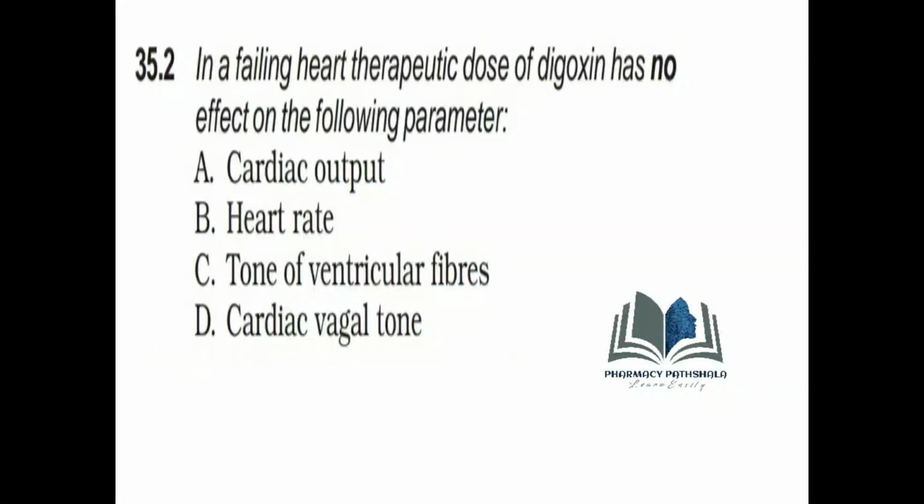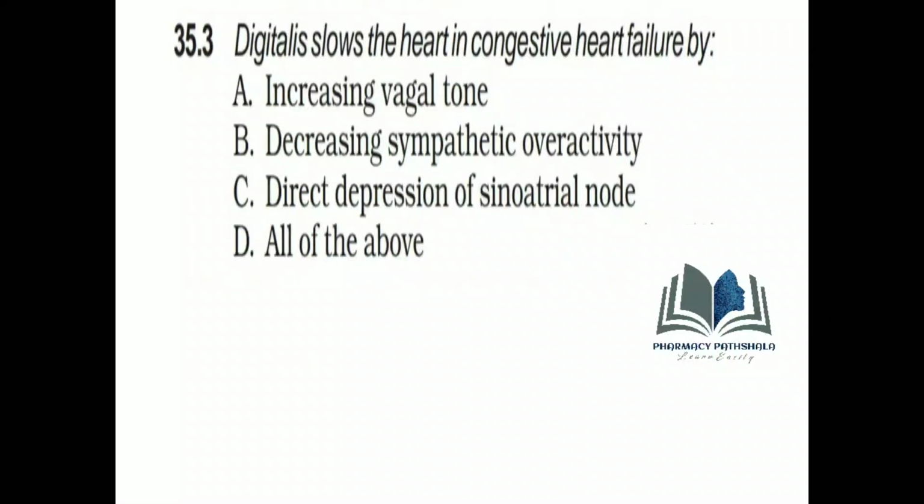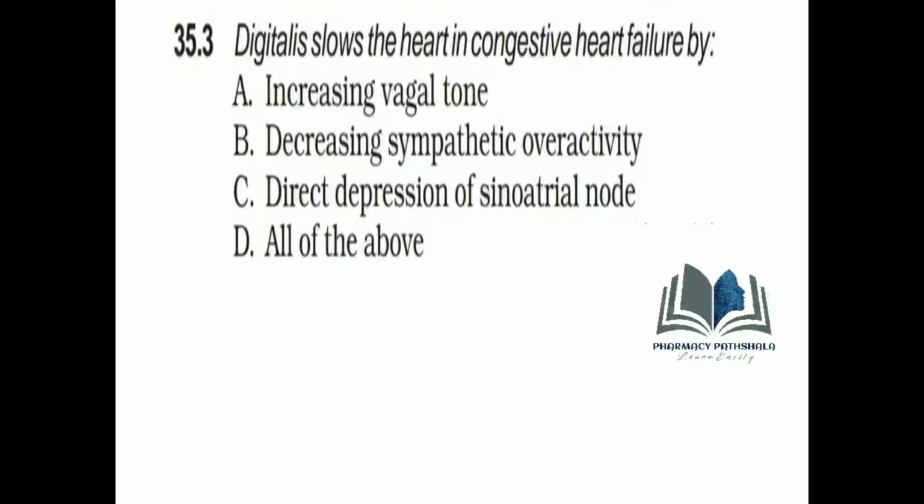The next question. In a failing heart, therapeutic dose of digoxin has no effect on the following parameter. The right answer is C. Tone of ventricular fibers. The next question. Digitalis slows the heart in congestive heart failure by.